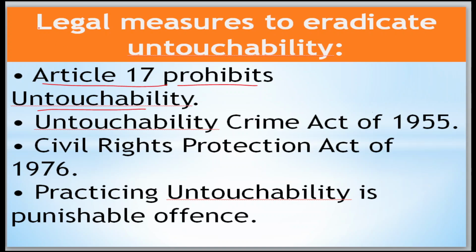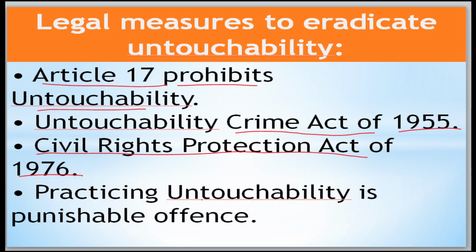The Untouchability Offences Act of 1955 is very important. Afterwards this act was amended and called the Civil Rights Protection Act of 1976.